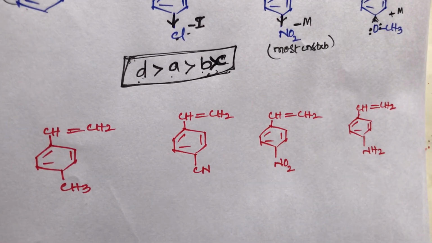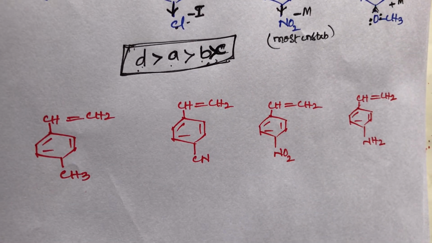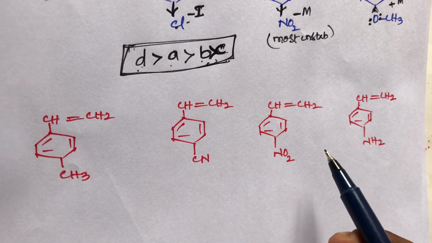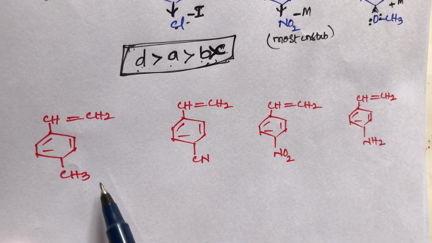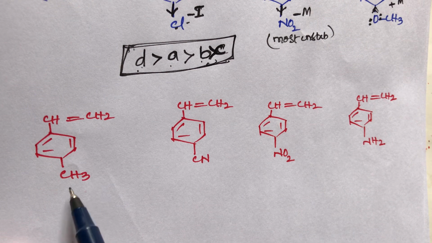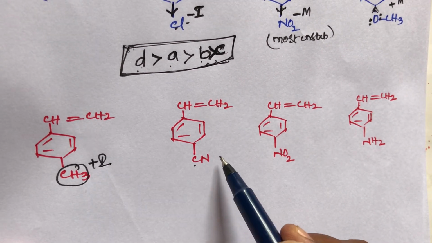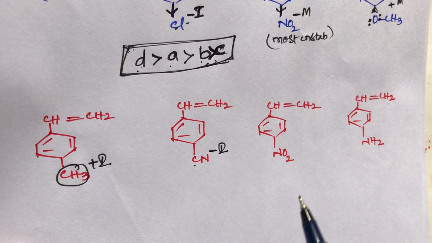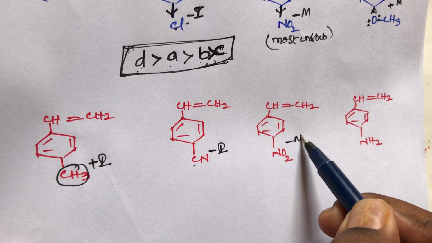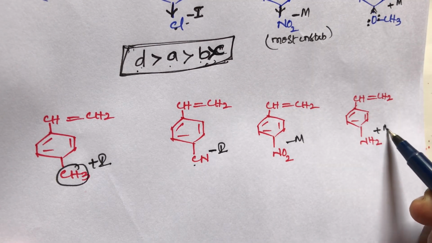Now one more example, the last example, student. Same thing. This is also a benzyl group, but different groups are there, different effects are there. This CH3 belongs to the plus I group. The CN belongs to the minus I group. This is the minus M group, and NH2 belongs to the plus M group.